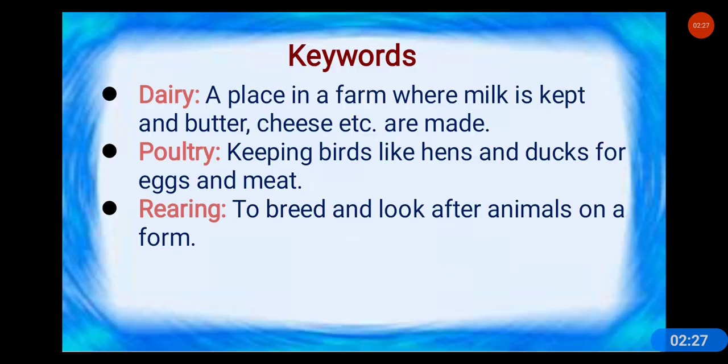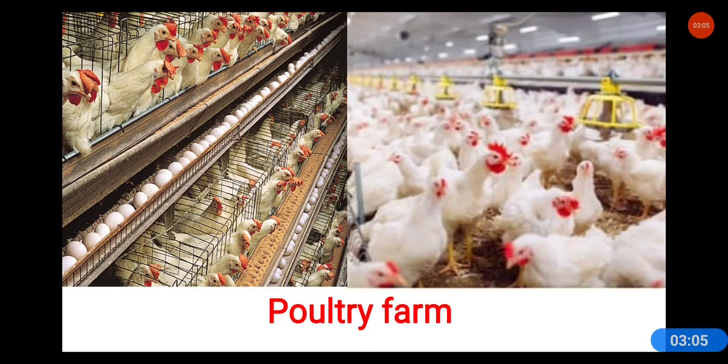These are a few keywords you should know: dairy, poultry, and rearing. Dairy is a place in a farm where milk is kept and butter, cheese, etc. are made. Poultry farm is mainly keeping birds like hens and ducks, etc., mainly for eggs and meat. And rearing, like rearing sheep or goat. Rearing means to breed and look after animals on a farm. I hope you have understood. Let's move to the next slide.